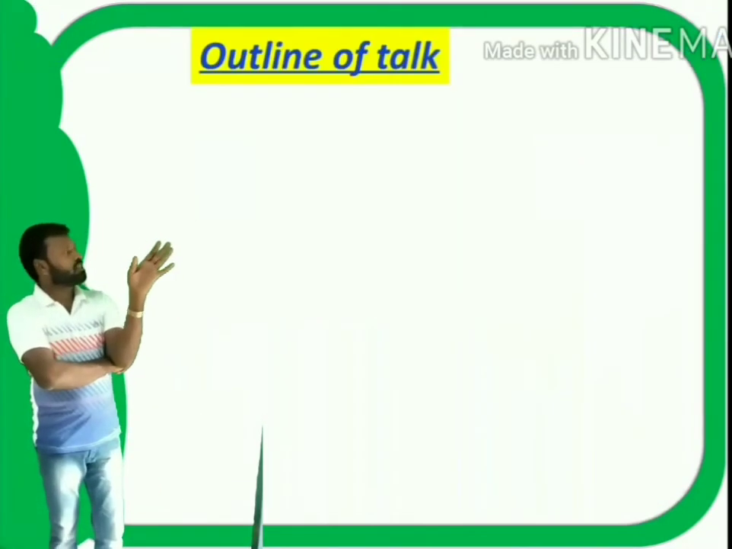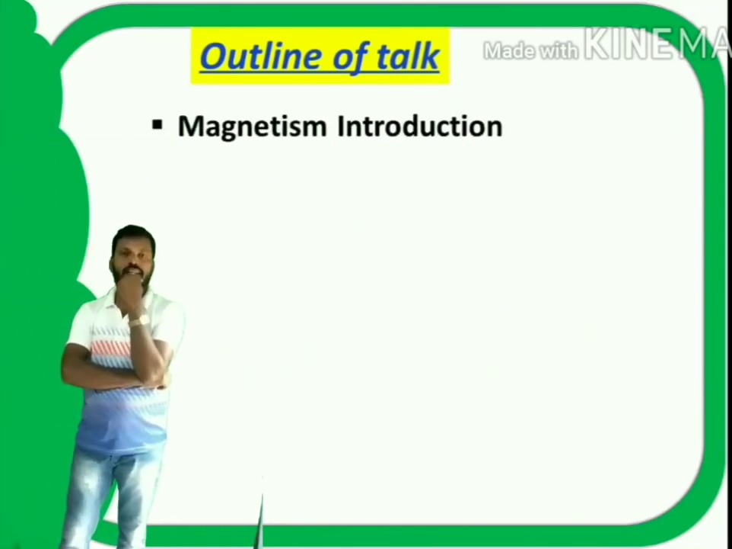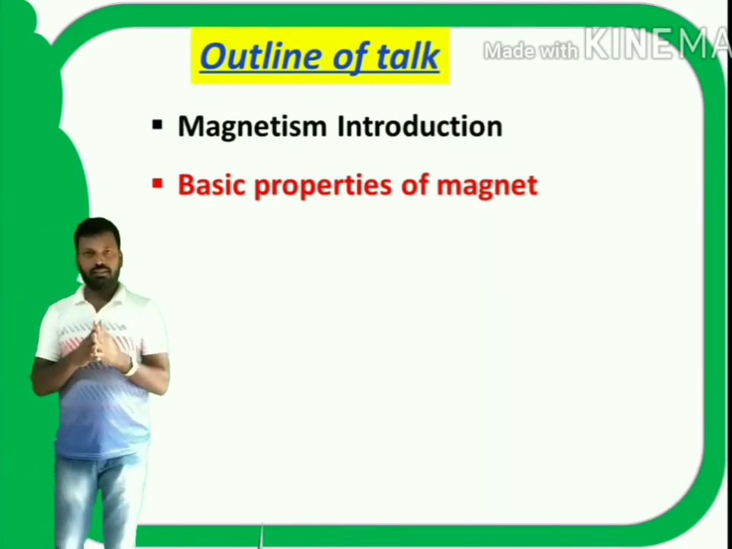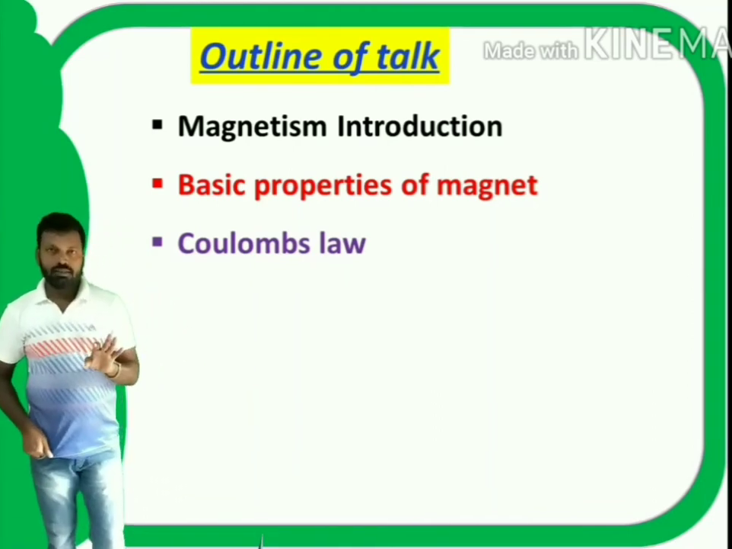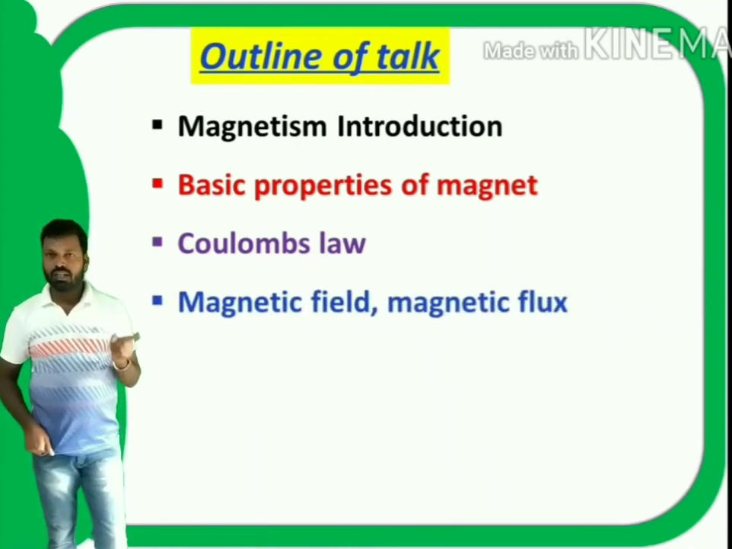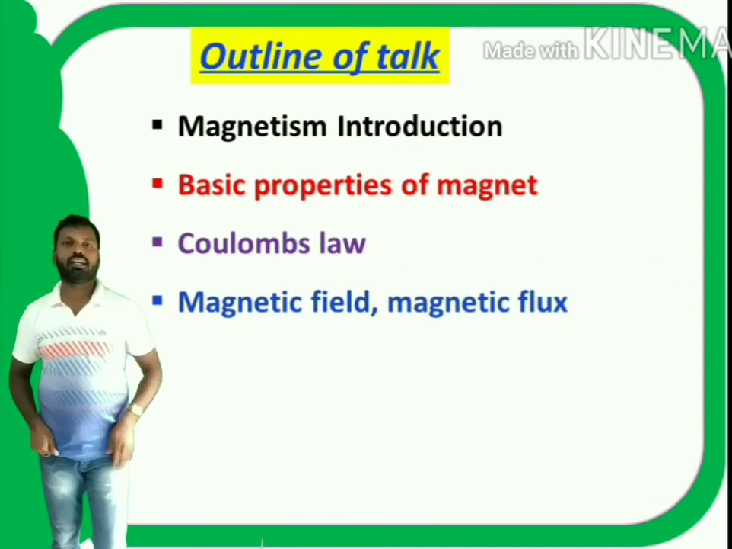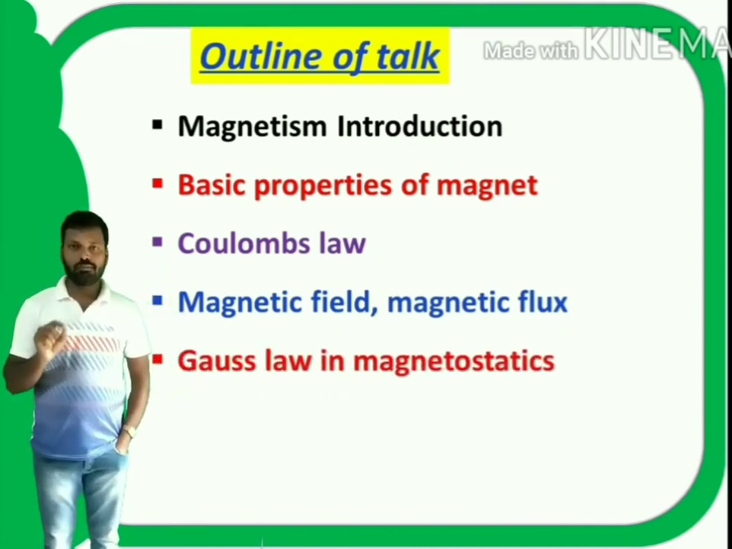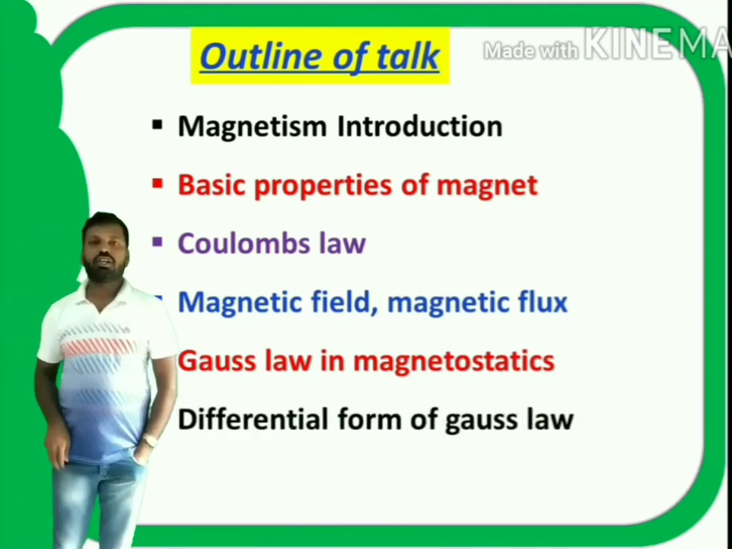The outline of my talk is, first we will discuss the introduction of magnetism and what is a magnet. Next we will discuss the basic properties of a magnet and Coulomb's inverse square law in magnetism. Then we will discuss what is magnetic field, magnetic field induction, magnetic lines of force and magnetic flux. After that we will discuss Gauss law in magnetostatics, and finally we will discuss the differential form of Gauss